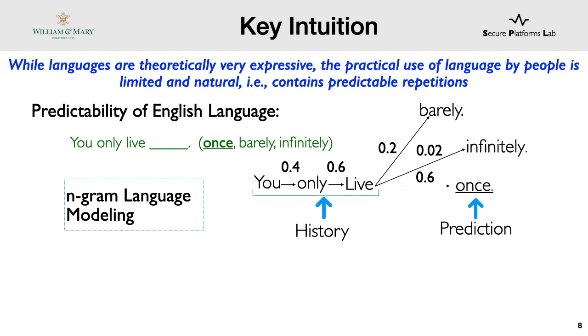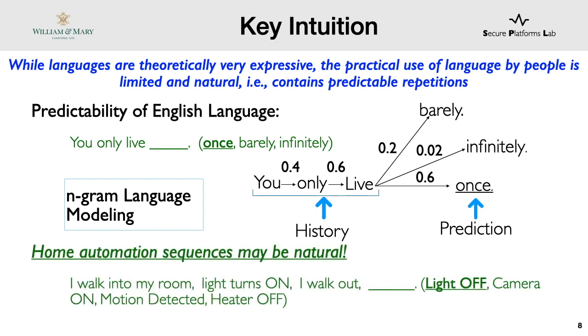Here, once is clearly the most probable because in a corpus of human conversation, you only live once is going to be more probable. Now, let's use this intuition for home automation events. I walk into my room, light turns on, I walk out of the room. The next event will probably be light turns off, as it is more likely compared to camera turning on or heater turning off. So similar to how we can predict words in English language, we can use the same intuition for home automation sequences if they are natural and have semantic patterns.